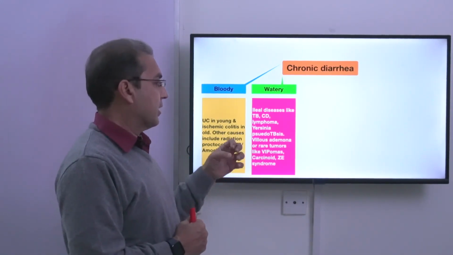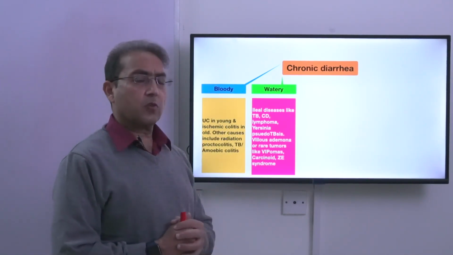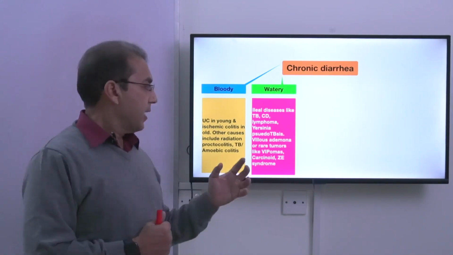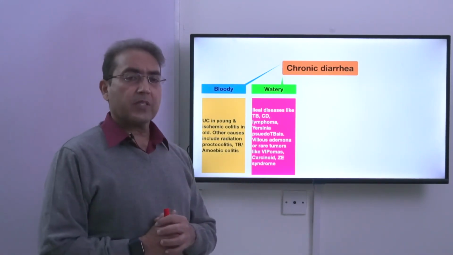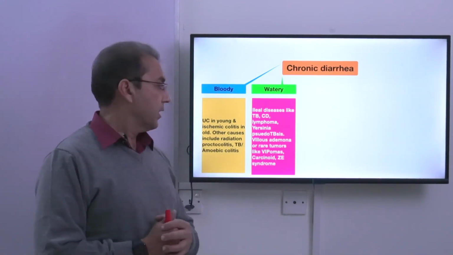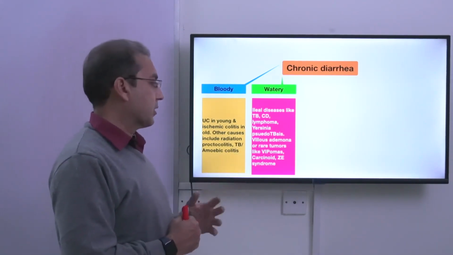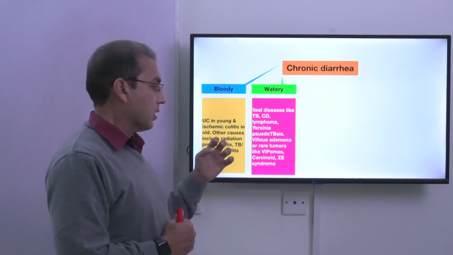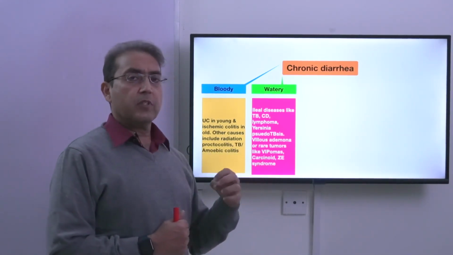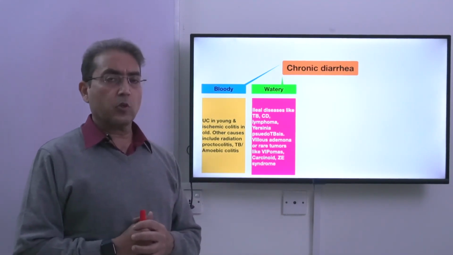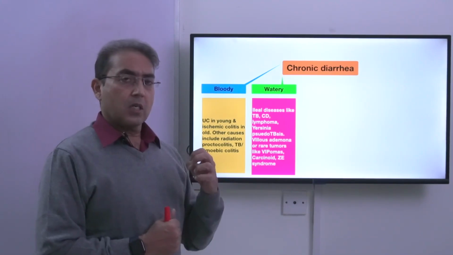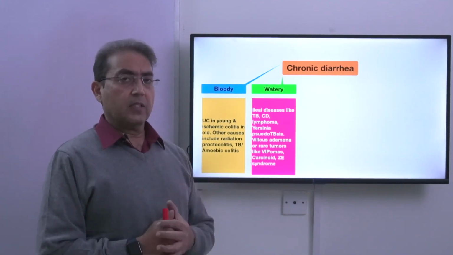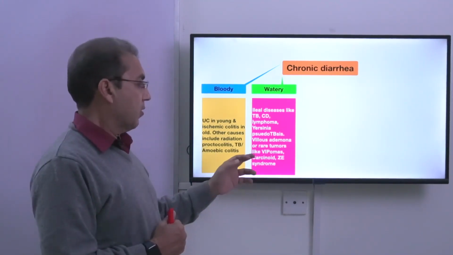And if we exclude that, then we have uncommon causes. For example, if the ileum is normal, it may be caused by villous adenoma, which is present in the large intestine, and then rarer tumors can produce watery diarrhea like VIPomas, the carcinoid or the ZE syndrome, which are actually endocrine secreting tumors, and they cause a large amount of secretion of fluid in the small gut, so they produce watery diarrhea.